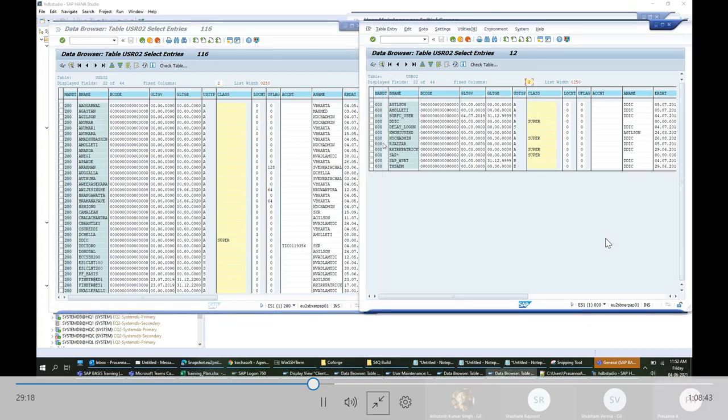But I'll show you by logging into the database and seeing it. I'll show you even where it resides.